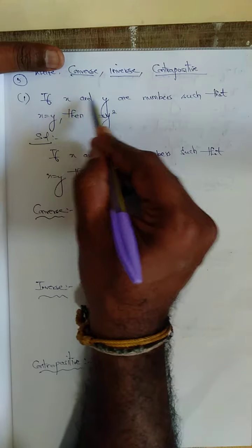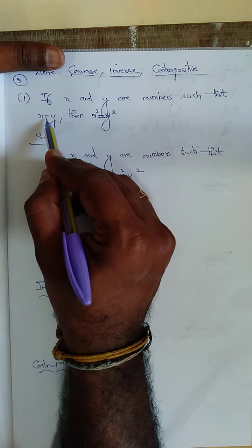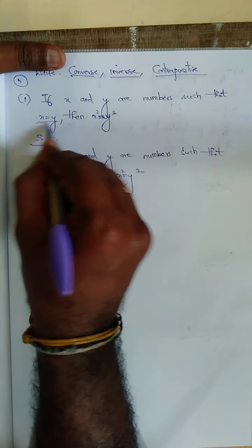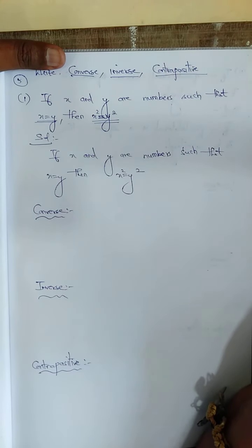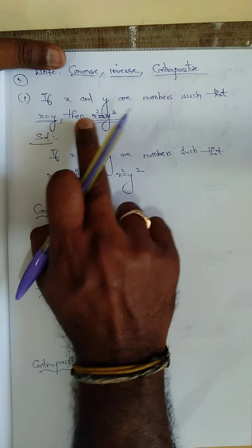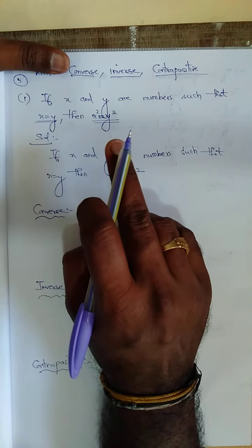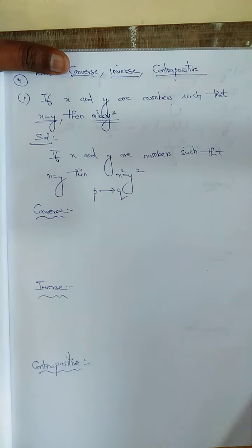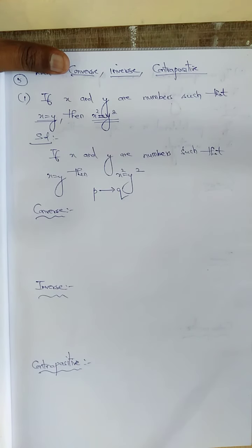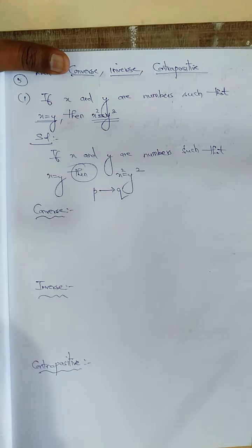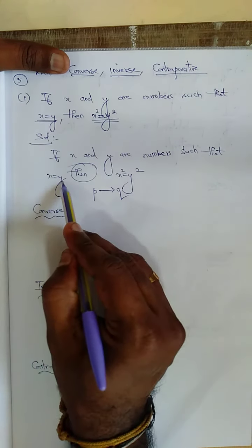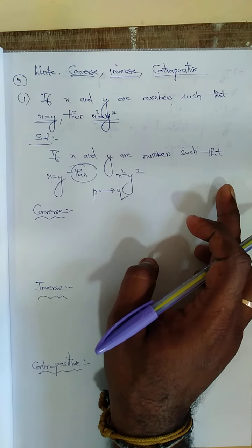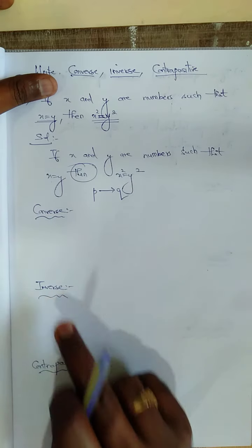See, if x and y are numbers such that x is equal to y, then x square is equal to y square. If x is equal to y only, I can say x square is equal to y square. So this is nothing but the straight statement: P conditional Q. Now I want to write the converse statement, inverse statement, and contrapositive.